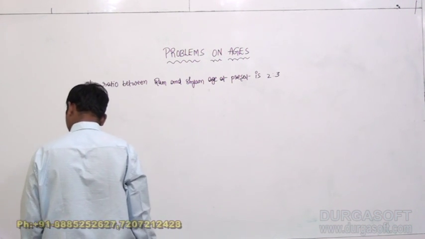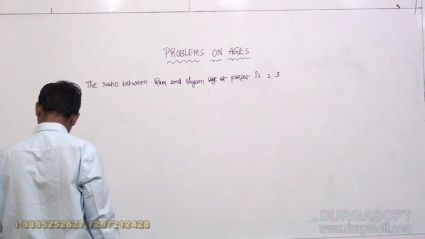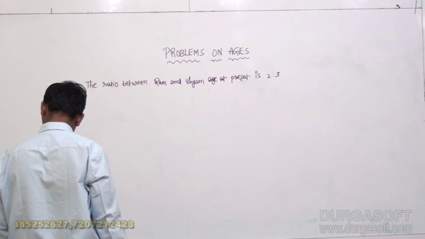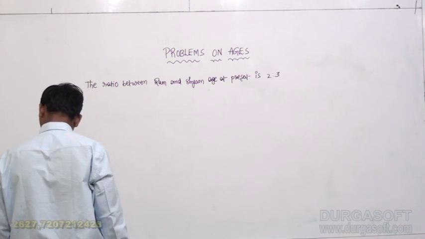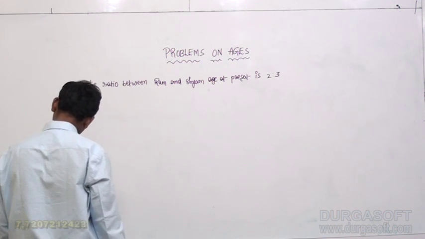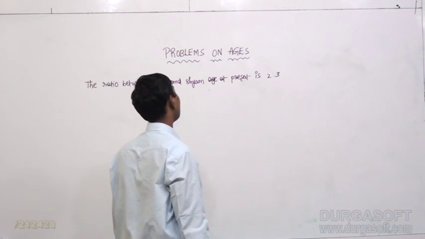The difference is 6 years, which means Ram is 6 years younger than Shyam.